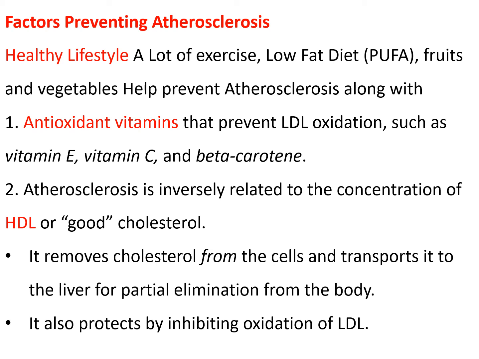A lot of exercise, a low fat diet which contains polyunsaturated fatty acids, and addition of fruits and vegetables to the diet help prevent atherosclerosis, along with other factors that are: number one, antioxidant vitamins that prevent LDL oxidation, such as vitamin E, vitamin C and beta carotene. अब ये आपकी हेल्दी लाइफस्टाइल में शामिल है कि आप ये विटामिन्स खाएं in the form of fruits and vegetables.